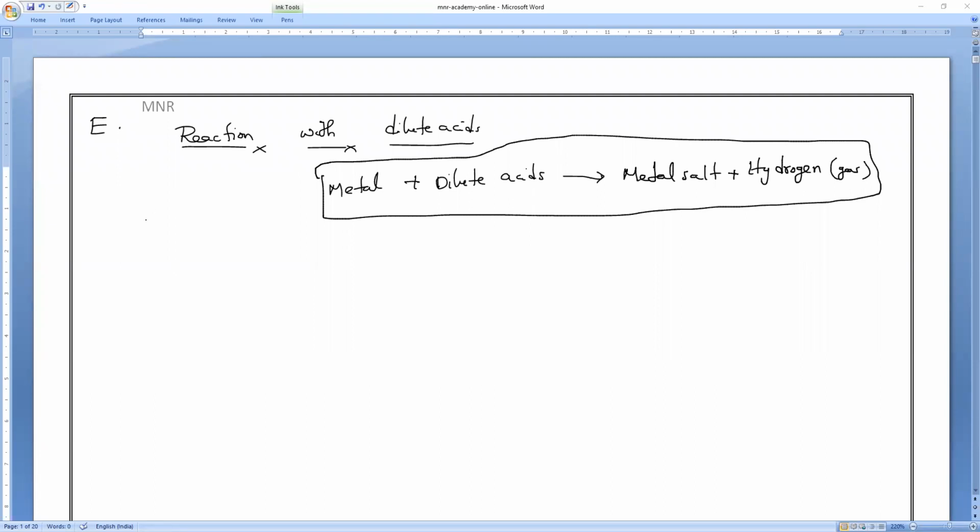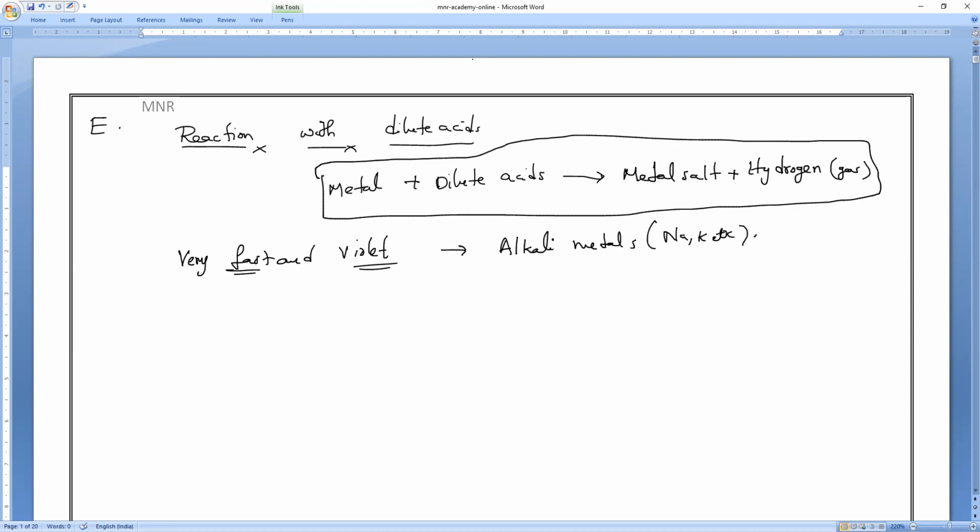Then we know the highest reactive metals. Which metals react very fast and violently? Sodium and potassium. There is a name for them: alkali metals. So alkali metals, for example sodium and potassium, are very fast as well as violent.